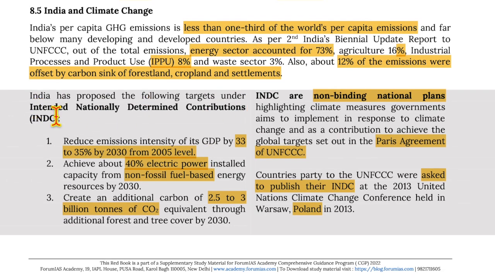India has proposed the following targets under the intended nationally determined contribution. Reduce emission intensity of GDP by 33 to 35%. This has been increased to 45% by 2030 from 2005 level. Achieve about 40% electric power installed capacity from non-fossil fuel based energy sources. This has been increased to, I think, 55% or 50% by 2030. Create an additional sink of 2.5 to 3 billion tons of CO2 equivalent through additional forest and tree cover by 2030. This remains the same.